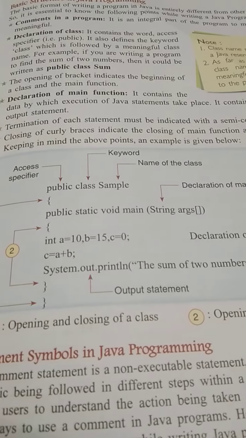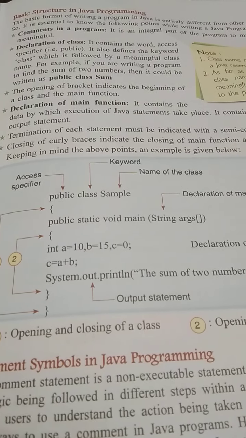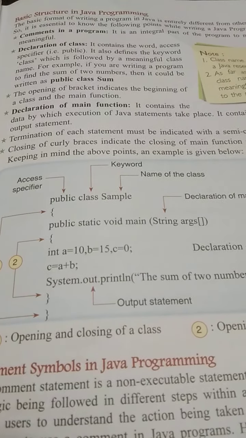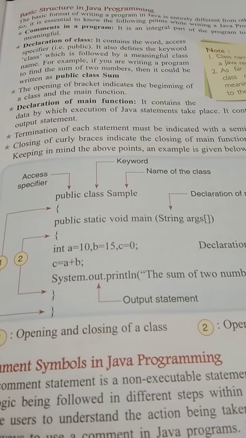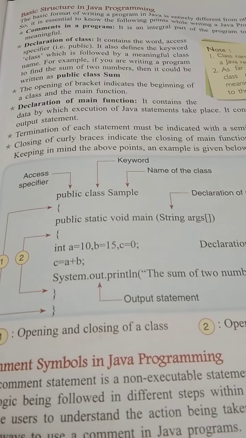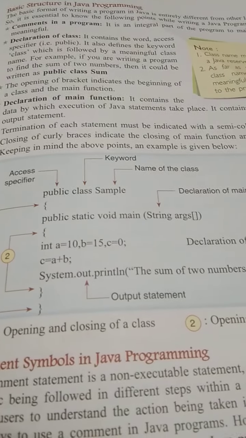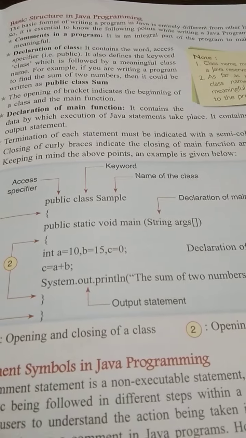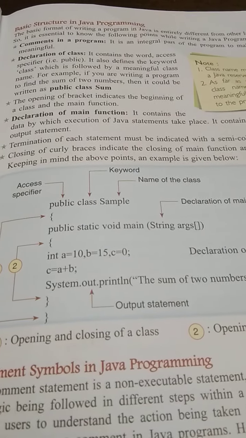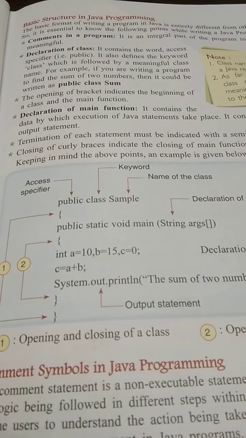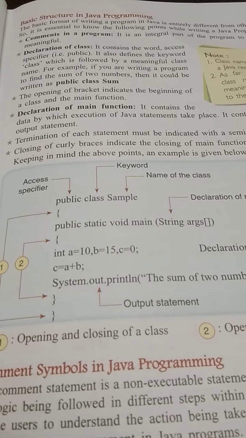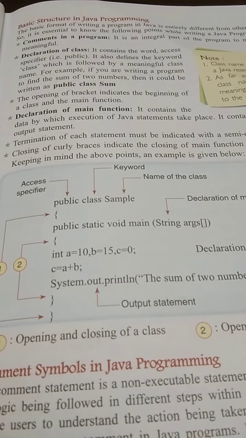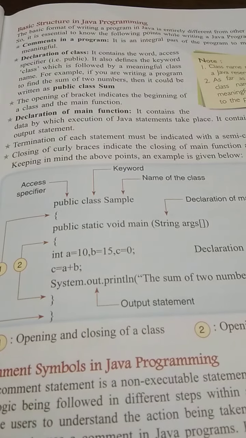And after couple of statements, then we'll use the closing of the curly braces. Two closing of the curly braces will be there. One will be of main and other will be of class. And this is how we write our Java program. We'll do it in detail in our next video.